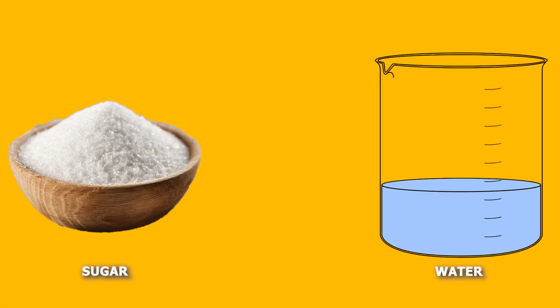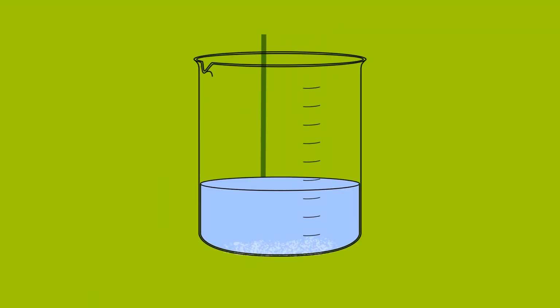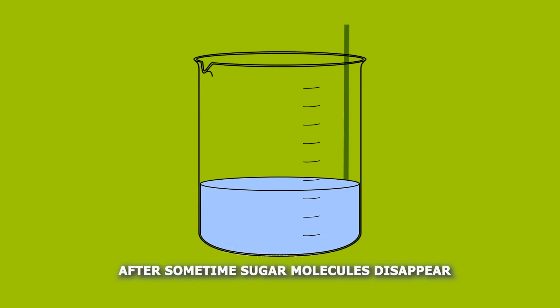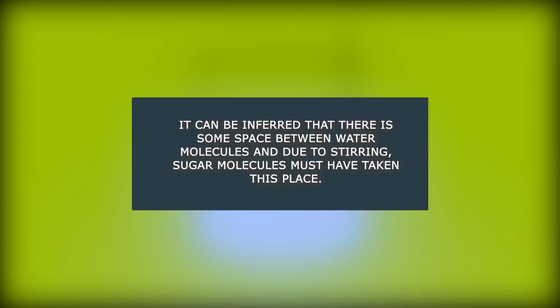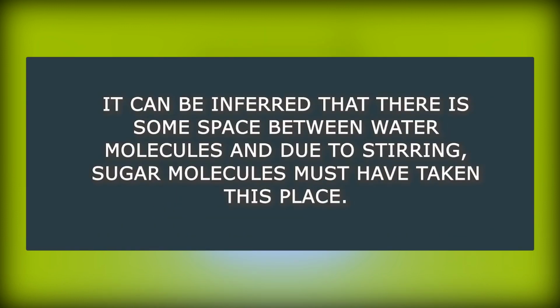Let's perform an experiment. Take some sugar and mix it in water. Stir the mixture. After some time, you will notice that sugar has disappeared. It is because sugar is completely dissolved in water. It can be inferred that there is some space between water molecules and due to stirring, sugar molecules must have taken this space.